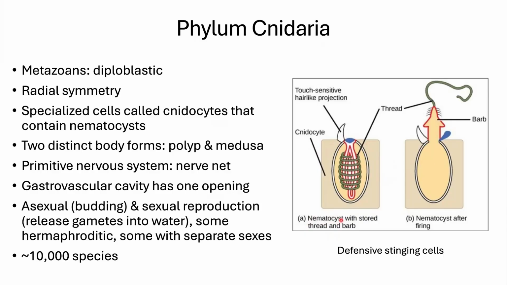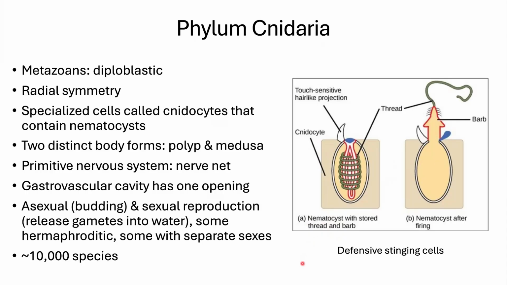That's a nematocyst. They have a primitive type of nervous system called a nerve net, and they have a gastrointestinal cavity where it's one opening. So they have one hole into their system instead of two. They will reproduce asexually or sexually.